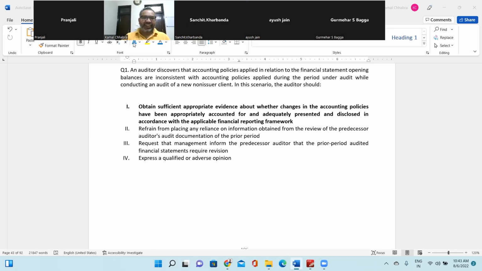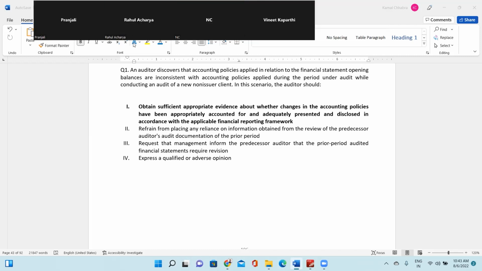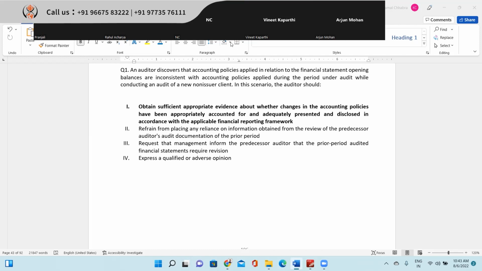Sanchit has explained everything. Sanchit is rocking. Arjun, Nimisha, you are all good? Vineet? Sir, the first option covers all the points. If we compare it with second, third, and fourth as well, it covers all the aspects.